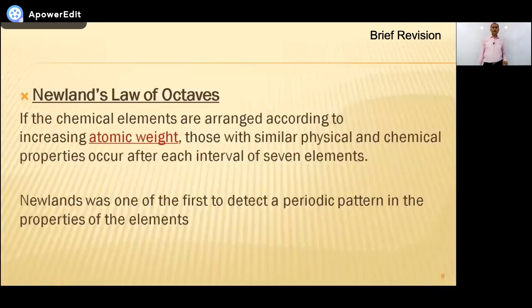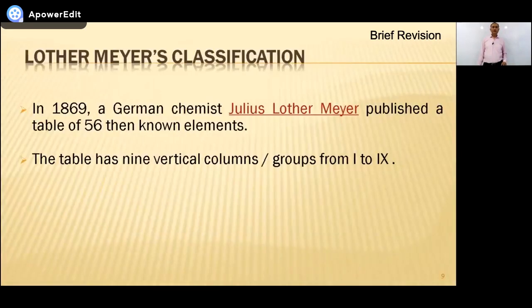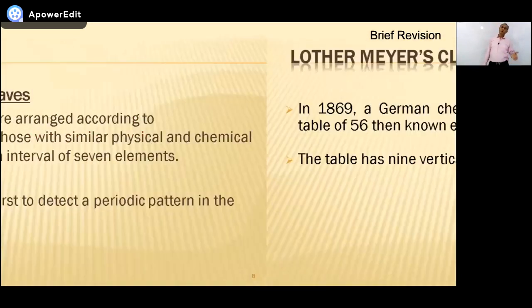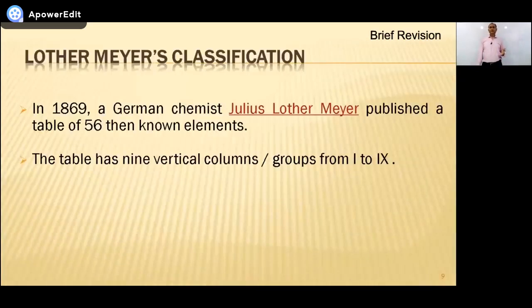He arranged the first element and second one, third one, fourth one, fifth, sixth, seventh. Then when he arranged the next element, the properties of the first are the same. So what is the main point there? The main point is, if the elements are arranged in ascending order, then the properties of every eighth element would be the same.